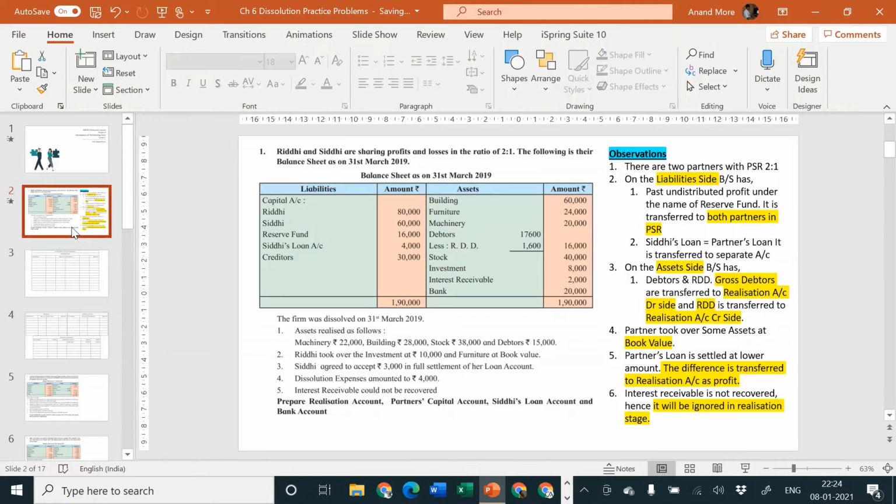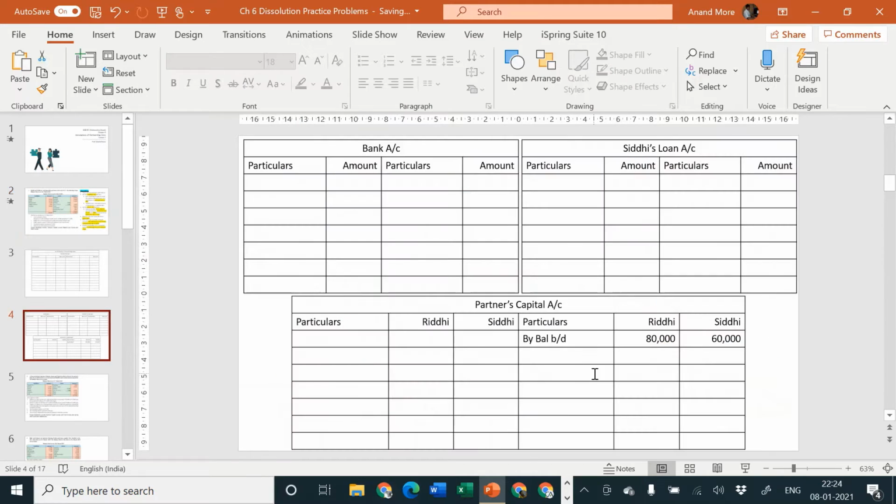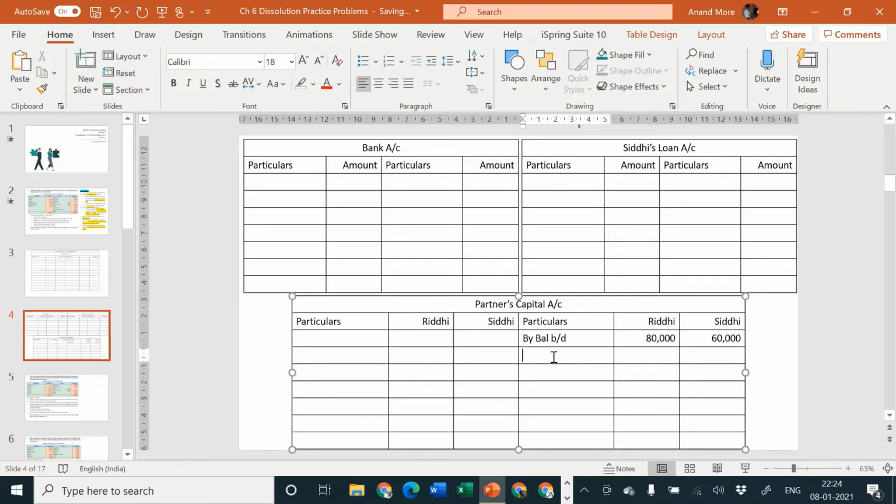Okay, next one is reserve fund, 16,000 rupees. So 16,000 I am going to consider here. Reserve fund will be transferred to partners capital account. Reserve fund represents past undistributed profits, so it will be transferred to partners capital account by reserve fund.